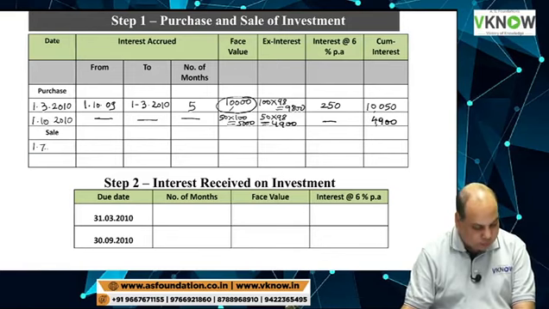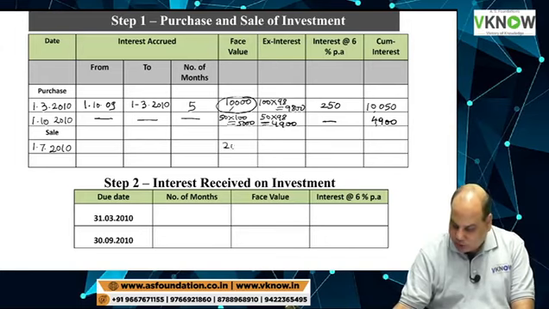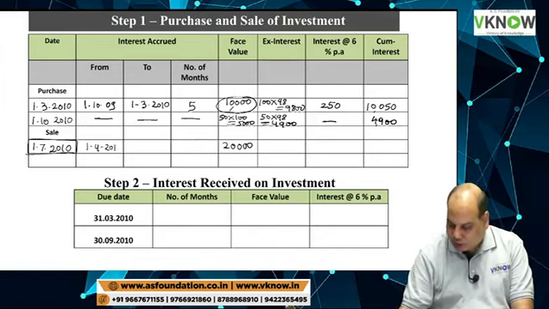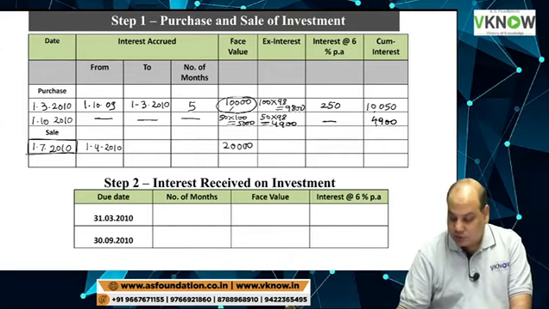17, 2010, sold 200 units, means 20,000. Interest will accrue from 1st April 2010, because interest is paid on 31st March, to 1st July 2010.